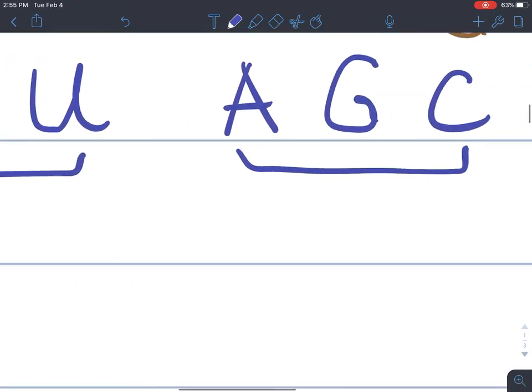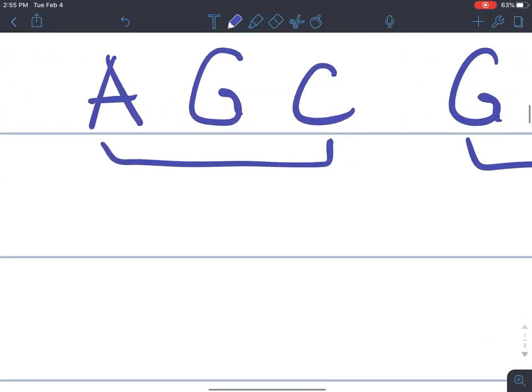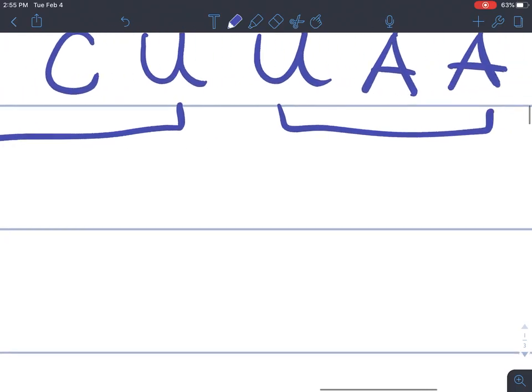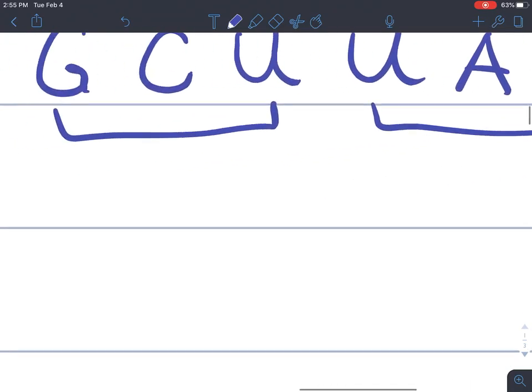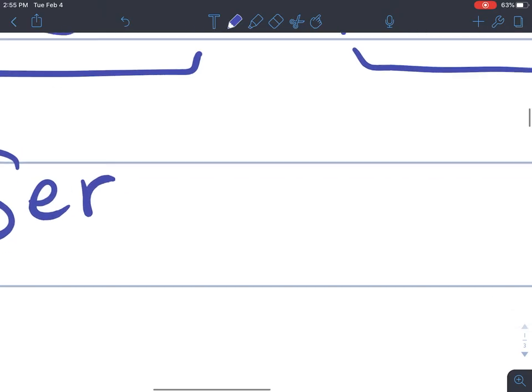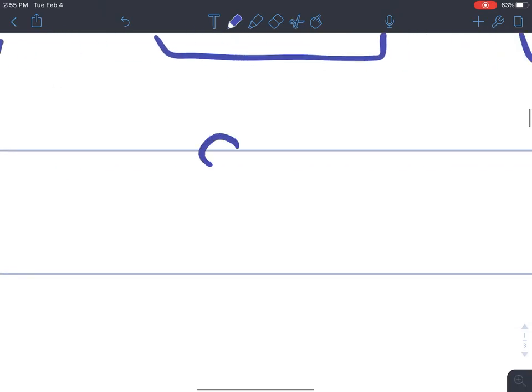Our next three-letter sequence is AGC. Back to the amino acid table, AGC. It's the same exact amino acid, even though it's a different sequence. So we still have serine.